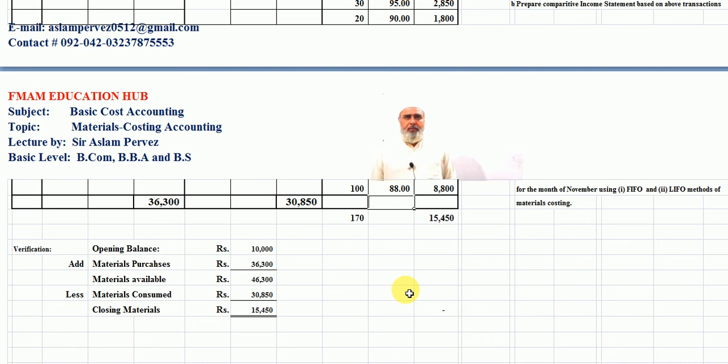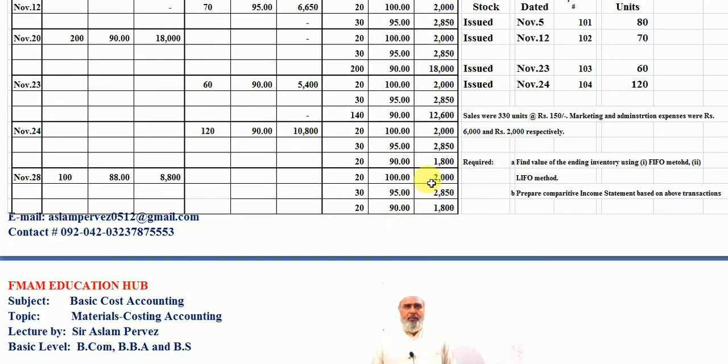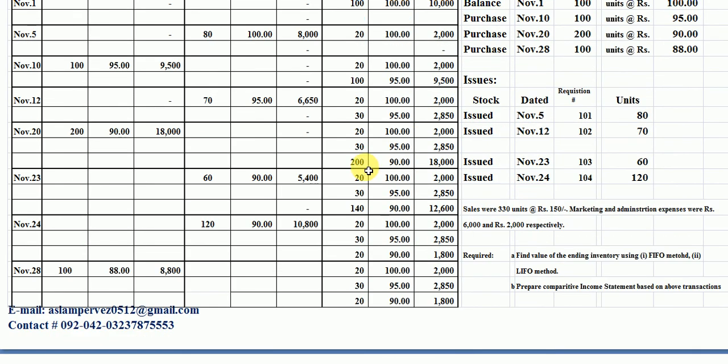Student, this is our second method, the LIFO method. With the help of this we have solved these problems. This is our first requirement, to record the materials inventory on the basis of the FIFO method and LIFO method. Now we have a second requirement: prepare comparative income statements based on the above transactions.